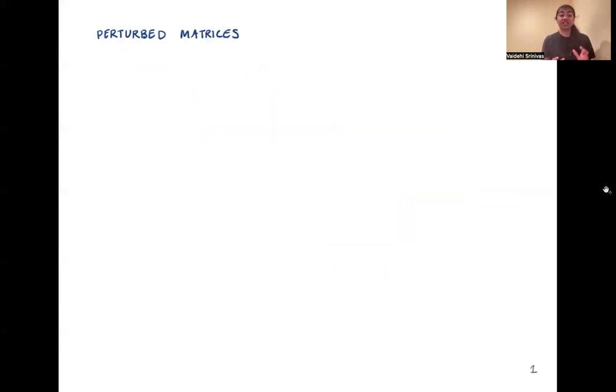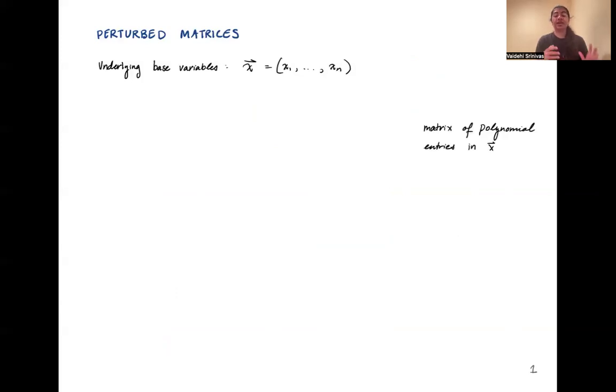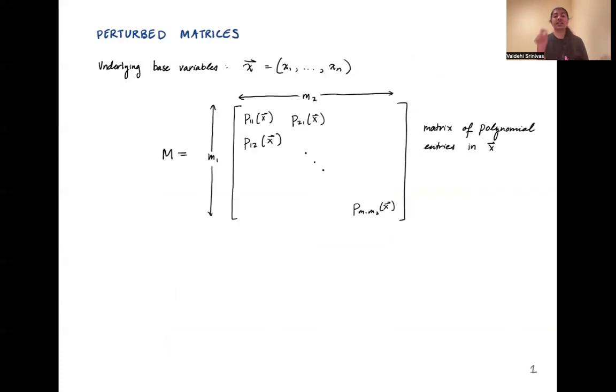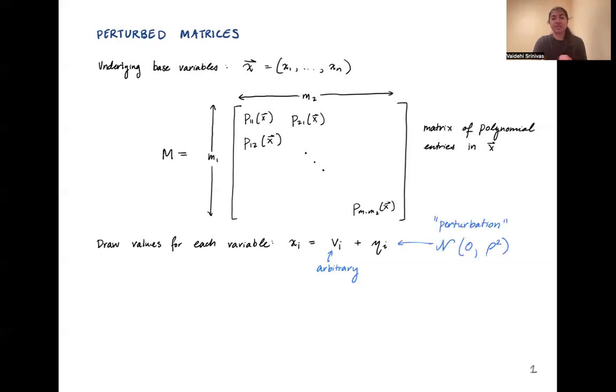So the object we're going to be dealing with in this work are perturbed matrices. So consider a set of underlying base variables, x1 through xn, and we're going to look at a matrix where each entry of this matrix is a low-degree polynomial in these entries of x. And the way we're going to draw this random matrix is we're going to draw values for each of these variables independently. So each xi is going to be some vi, which is an arbitrary value, but then it's going to be perturbed by some small random perturbation. So here you can think of this as some small Gaussian random variable that's being added, where the magnitude of this variable is rho.